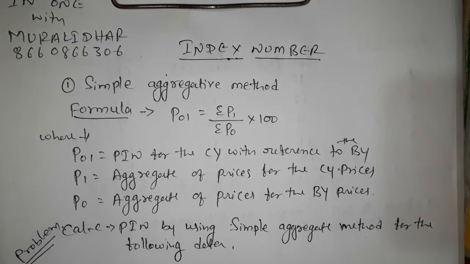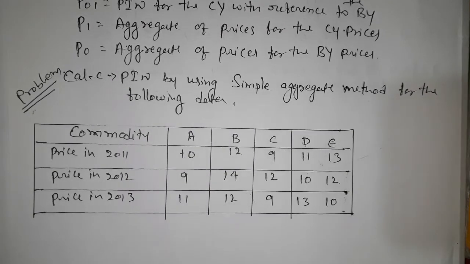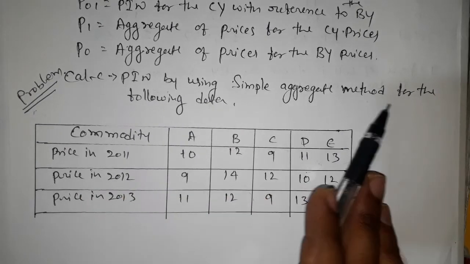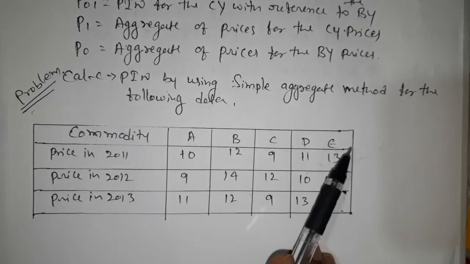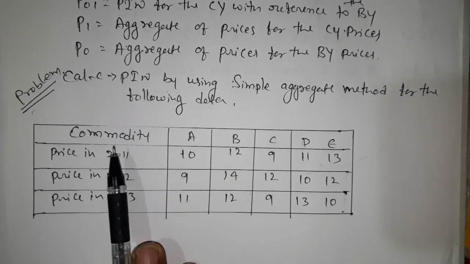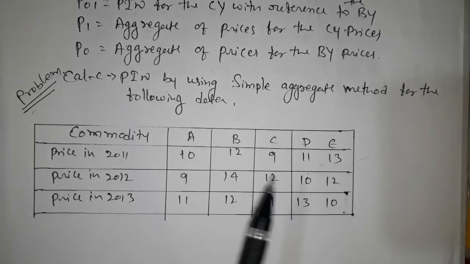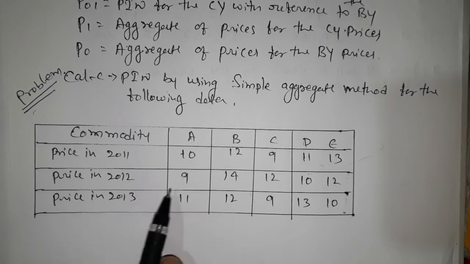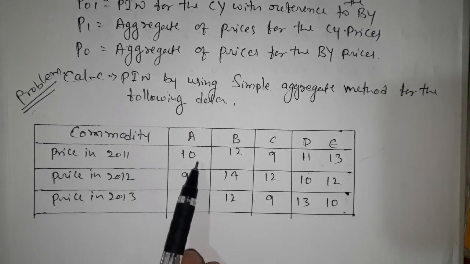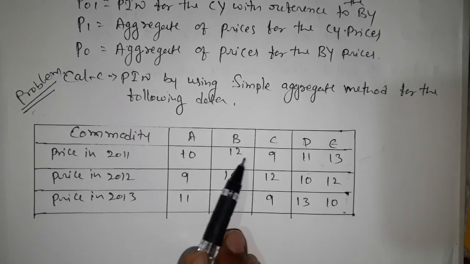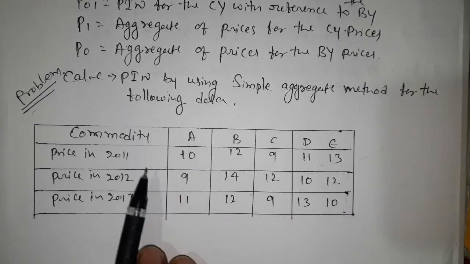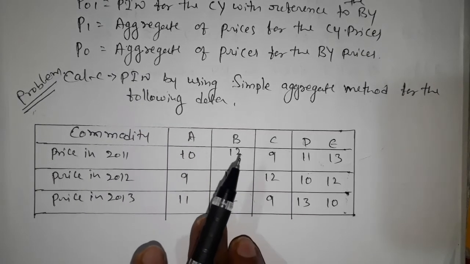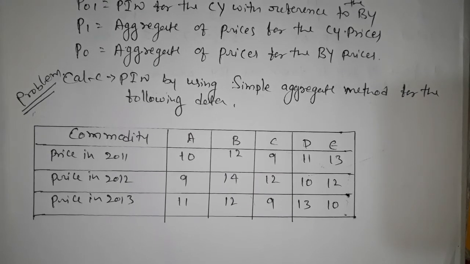Let us go with the problem. Here is the problem: calculate the price index number by using the simple aggregate method for the following data. Here they have given the information: commodities A, B, C, D, E, and also prices in 2011, 2012 and 2013. The commodities are provided here, with prices like 10, 12, 9, 11, 13, and so on, provided for all the years. That is the problem. Next we will go for the solution.